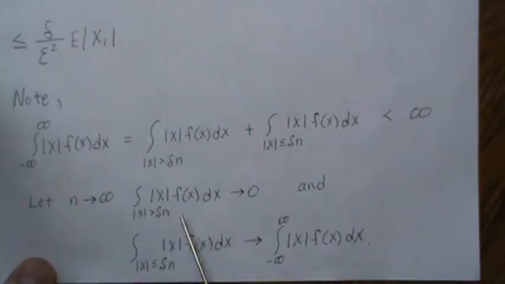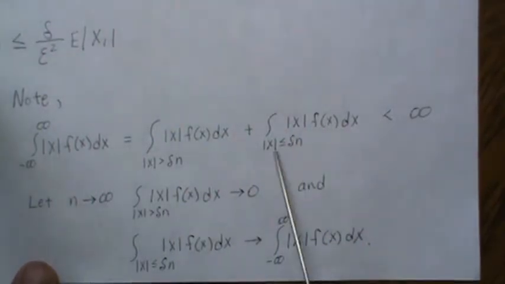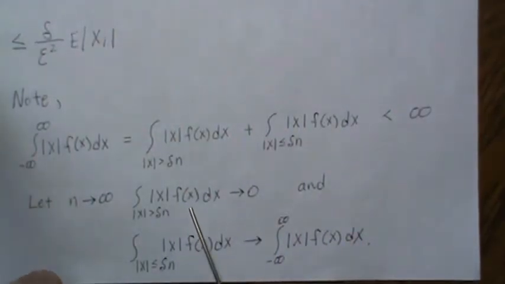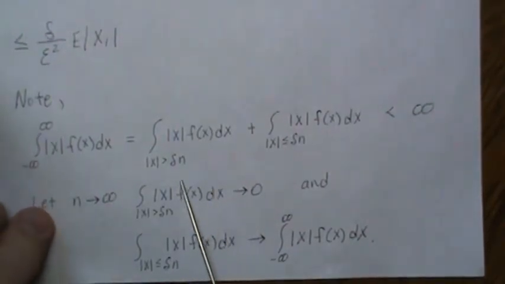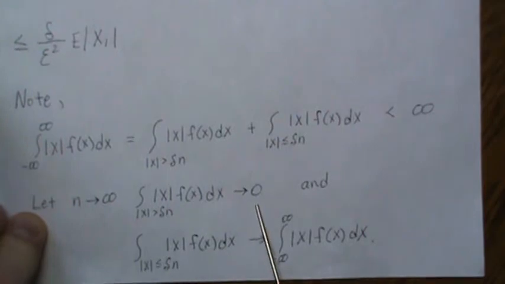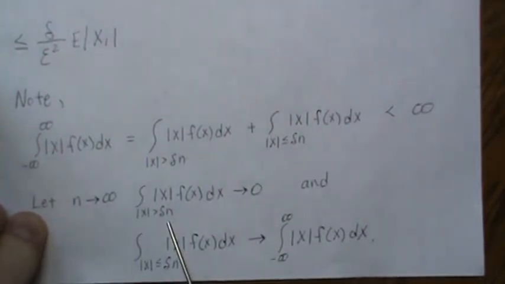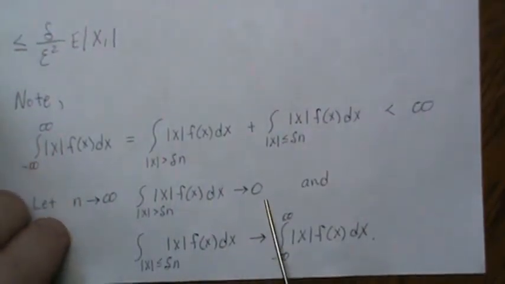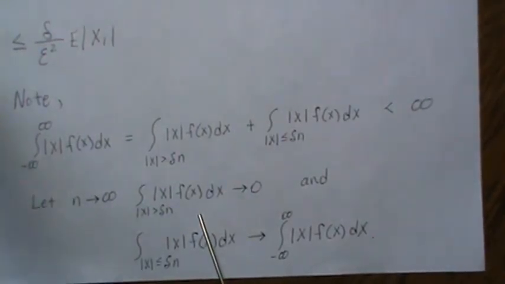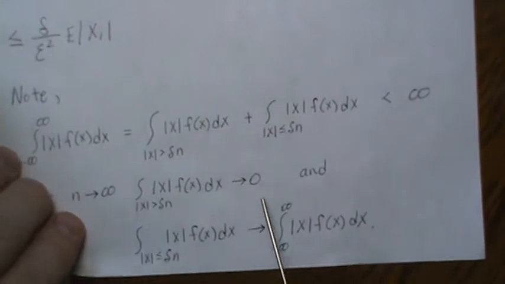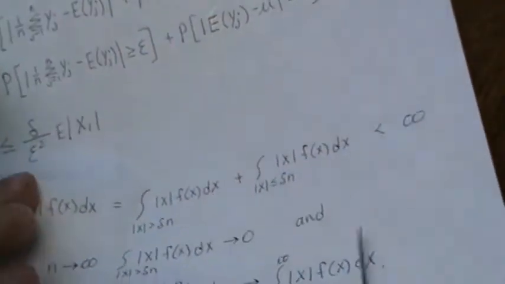Now here, since this piece goes to 0, we can find an n big enough that this is really, really small, less than some small number. Of course, as n goes to infinity, it does go to 0. But if we stop at some n, we can find that n such that this is less than some really, really small number.